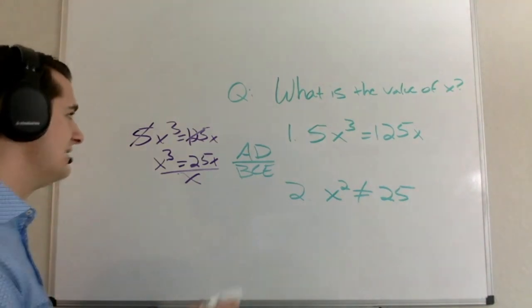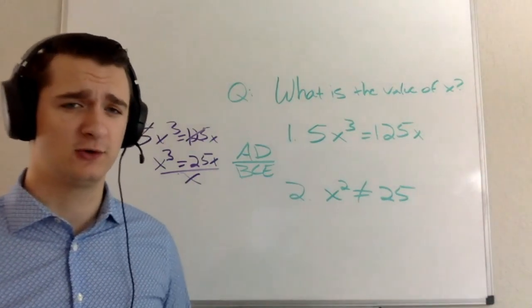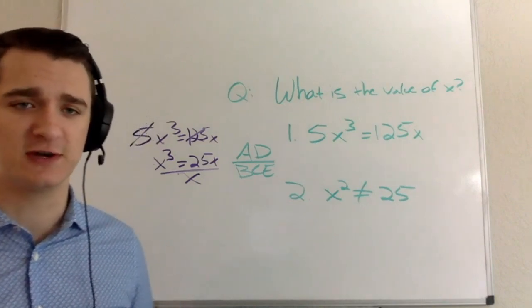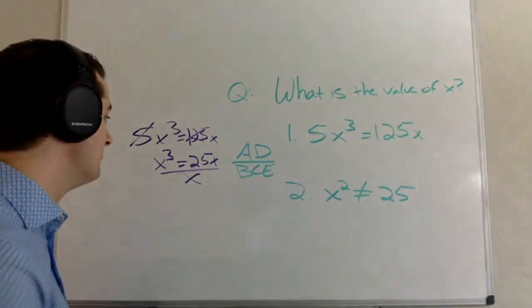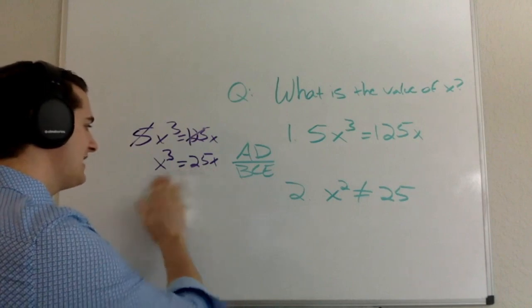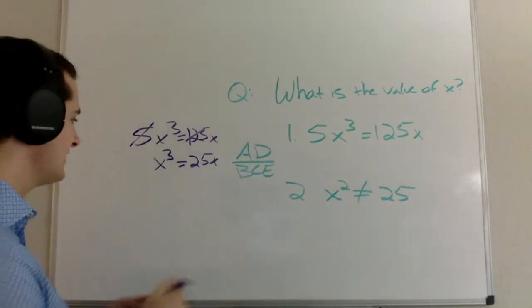So instead, obviously the GMAT has several ways of telling you that a variable couldn't be equal to 0. You know, if it's positive, if it's negative, xy does not equal 0, right? The GMAT has plenty of ways of telling you whether a variable could be equal to 0. But what I can do here instead is this, I'm not at a total loss. Instead, I can pull everything to one side.